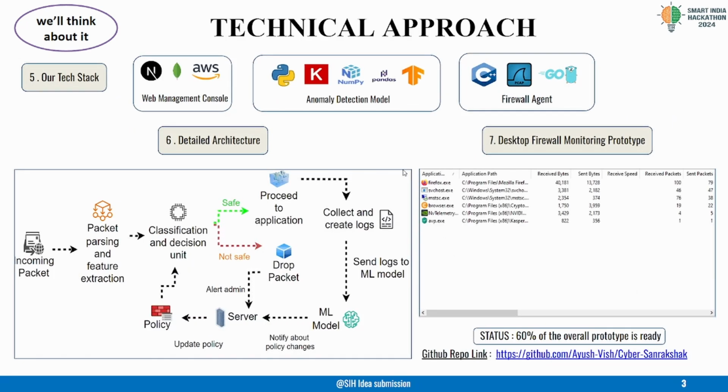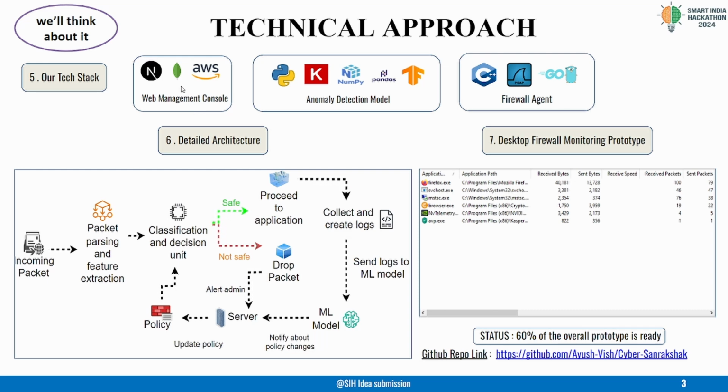So I'll be talking about the technical approach of our project. Firstly, I'll give you an overview of the tech stack that we are using. So firstly, we have the web management console for which we have used Next.js. We use it to create a dynamic, highly interactive and responsive web console for administrators. This dashboard provides real-time insights into network, including packet flow, firewall rule updates, and anomaly detection statistics.